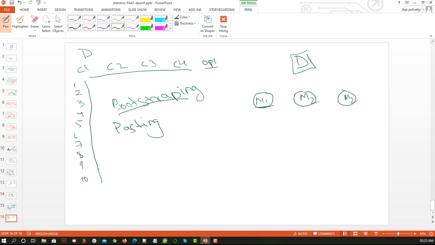Suppose it took C1 and C2, then this took C2 and C3, and then this took C1 and C4. So each model, or each classifier, is not taking the whole data set, and we are also not missing any of the features. Overall we are covering all the features. It's not like C1, once used, cannot be used again.